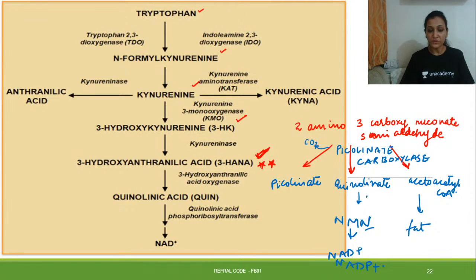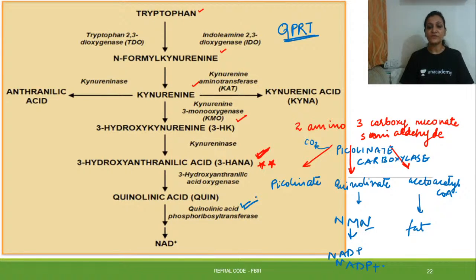One of the most important enzymes which you need to remember, which we discussed in the written format also, is QPRT. Let me write over here, QPRT. And what is the full form of this QPRT? Quinolinate phosphoribosyl transferase, that is, quinolinic acid phosphoribosyl transferase.